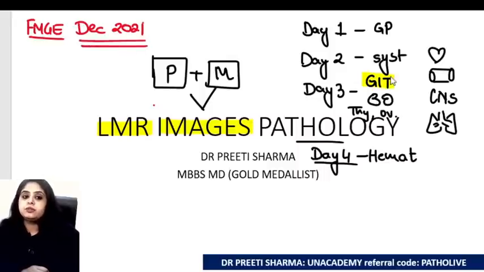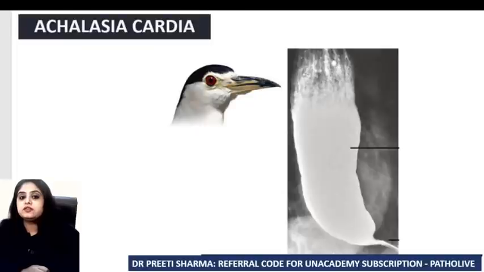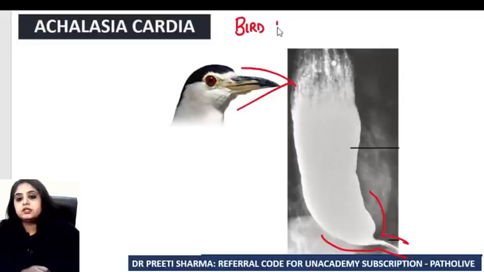First we are going to start with the GI tract, and the very first image is a very classical one where you're seeing a barium study. So it's a radiological investigation that has been done, and at the bottom you can very well appreciate that there is a bird beak appearance.